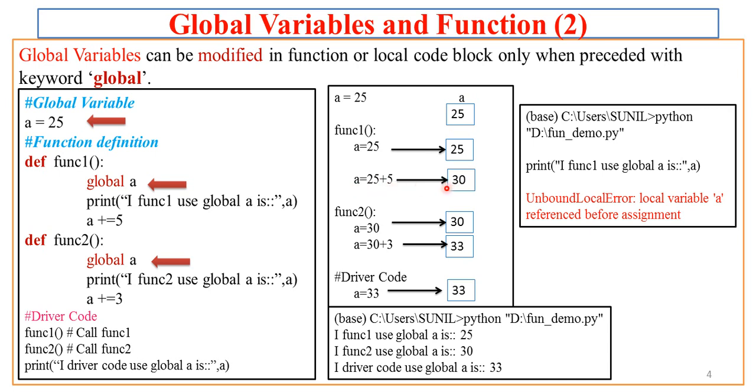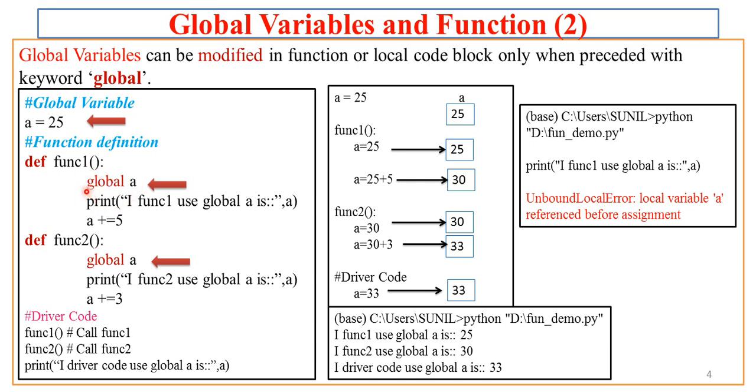So 30. Now whatever changes we have made here in the A in function func1, these are the changes getting reflected in global A. And how did this happen? It happened because of the keyword we have used with the variable name in func1.